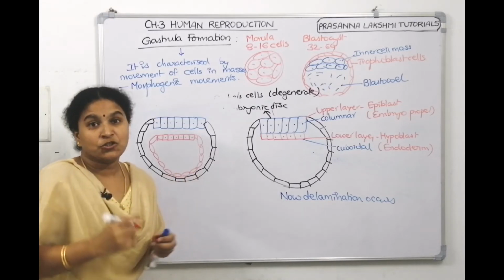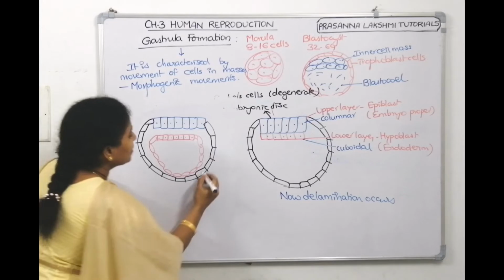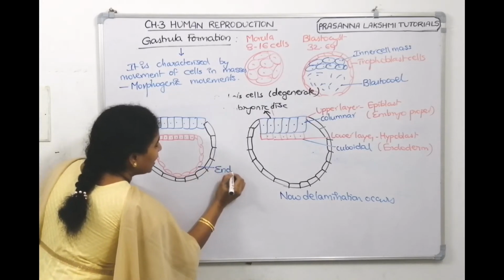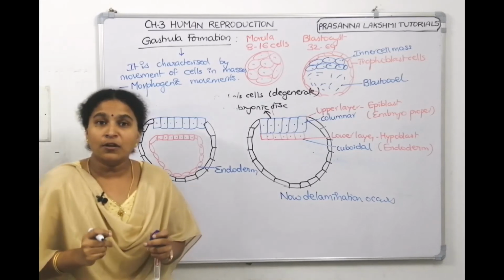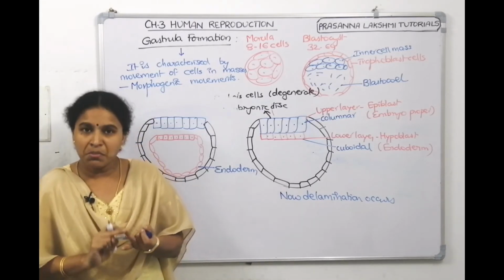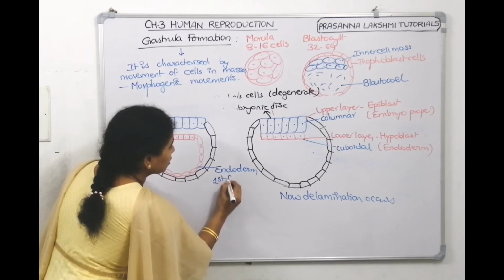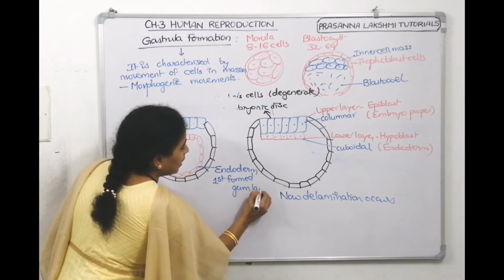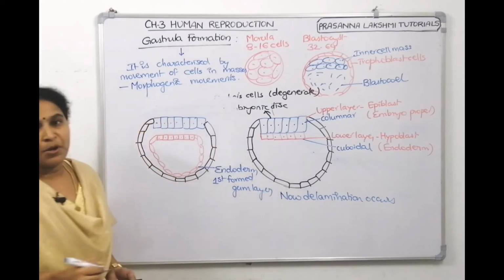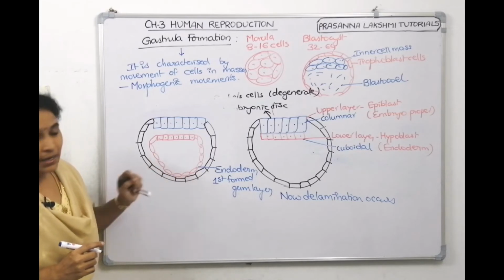This is the first germinal layer to be formed. What is this germinal layer called? This germinal layer is called endoderm. Gastrula means formation of all the three germinal layers: endoderm, mesoderm and ectoderm. So what is endoderm? Endoderm is the first formed germ layer from the embryonic disc cells. So it will form the endoderm. You are seeing clearly here.